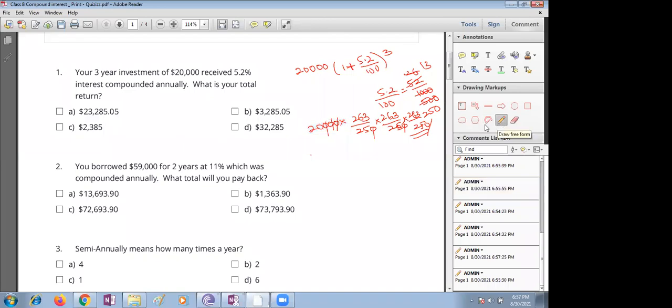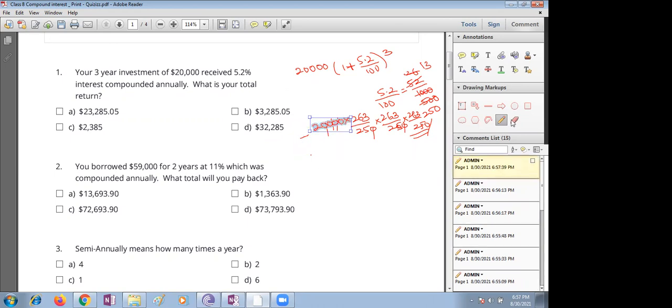Ma'am, at first I thought investment received means it will be more than 20,000, and it is in decimal points, so I thought A. After that I calculated again and got the same answer. But here the numbers given are very far apart. You can cross out B and C, because they are not at all suitable. Anyway, 23,285 has no decimal place.